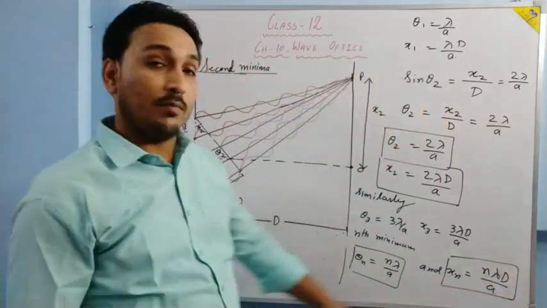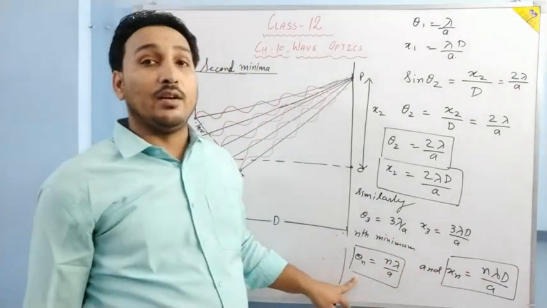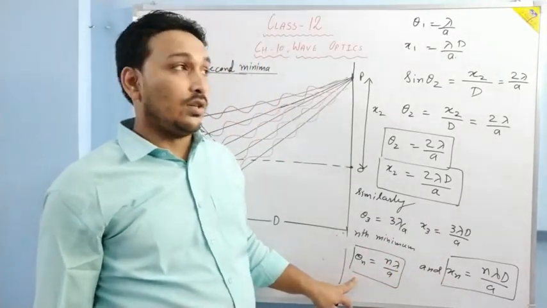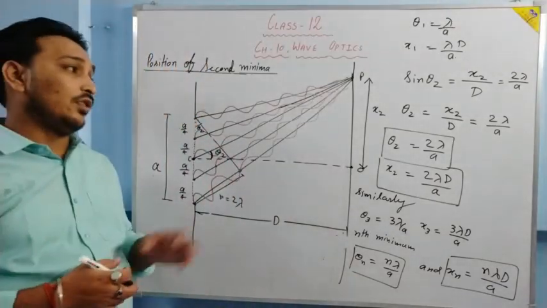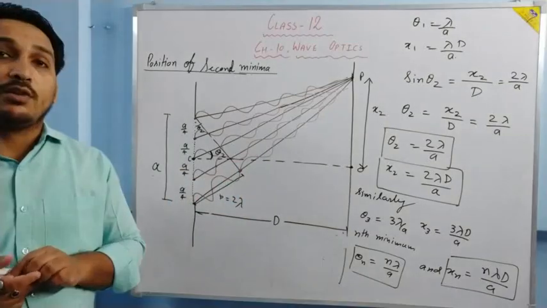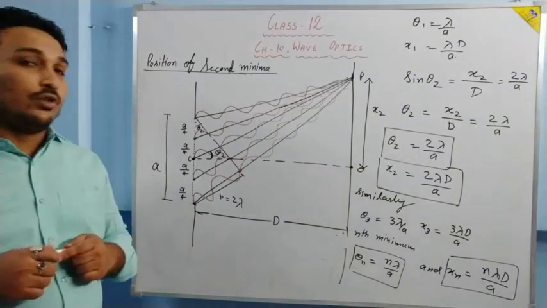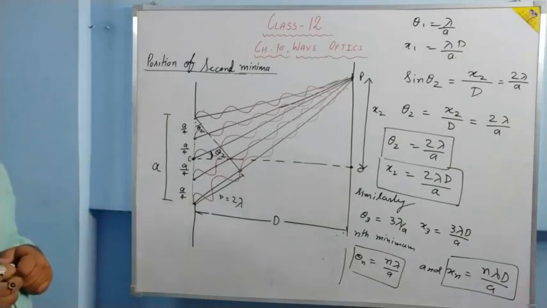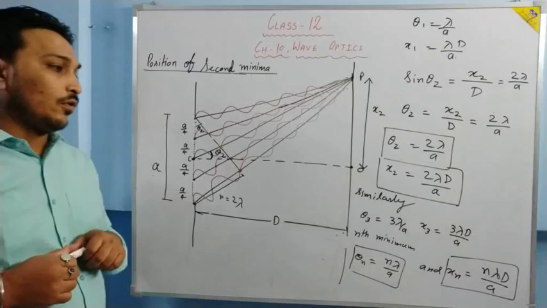So this tells us about the linear position, and this tells us about the angular position. Is it clear? So this is how the positions of the second minima, third minima, fourth minima are calculated. Now let us understand the position of the first secondary maximum, but we'll do it in the next lecture. Okay?